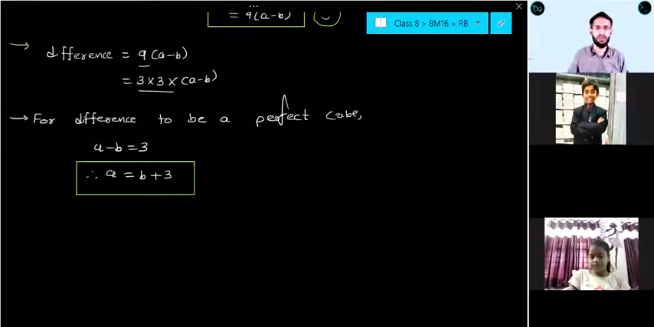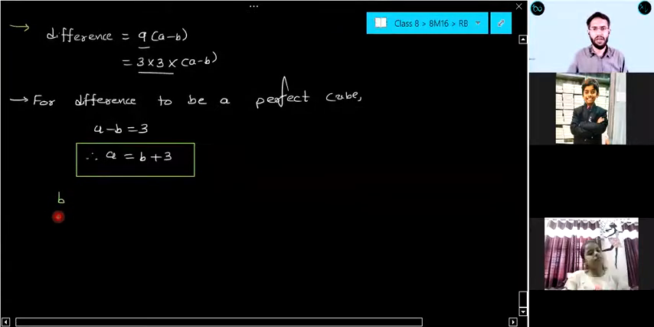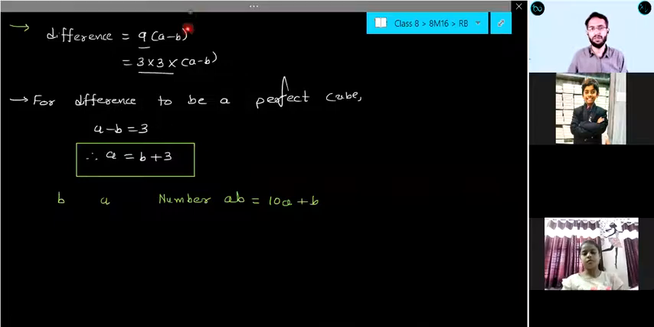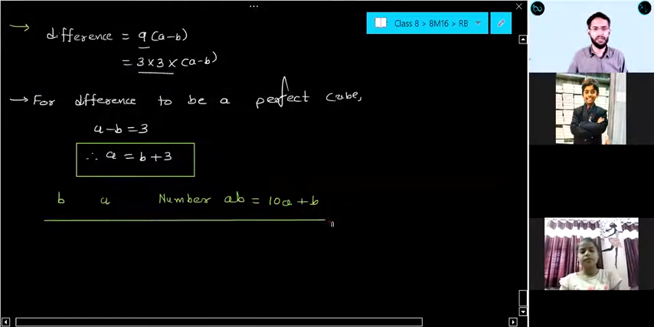Right? 0 to 9. So suppose I am putting values of b, starting from 0. Then I am checking the value of a, and finally I will write here the 2-digit number, whose usual form is ab, and general form is 10a plus b. Let us see how many such numbers we can get here.